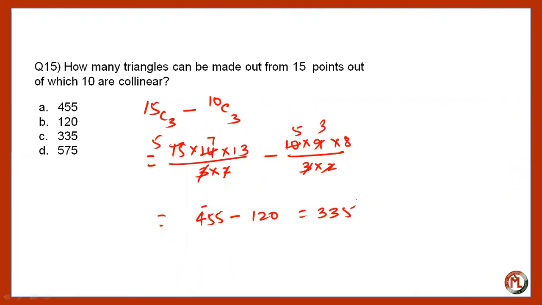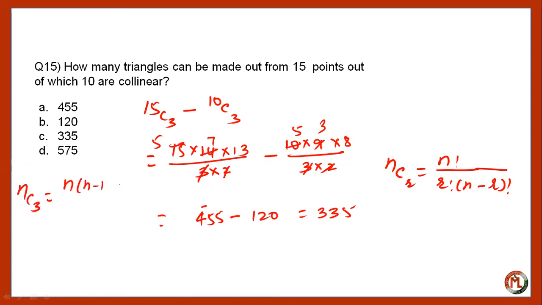Right, guys? And I know that we are aware of the formula for the combination, and that is nCr is n factorial divided by r factorial into n minus r factorial, right? And one more thing, I have used a shortcut here, just take a look. nC3 will be equal to n into n minus 1 into n minus 2 divided by 3 into 2.